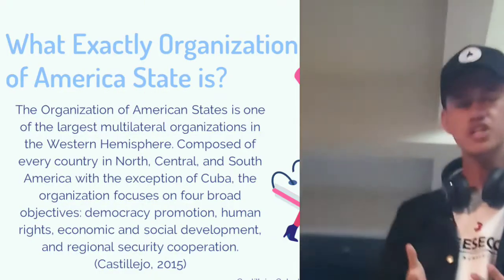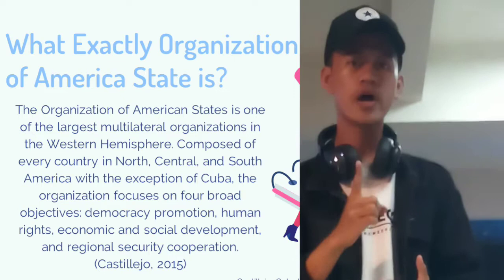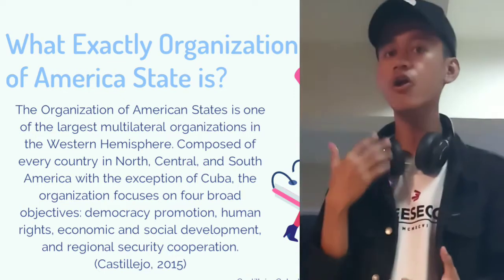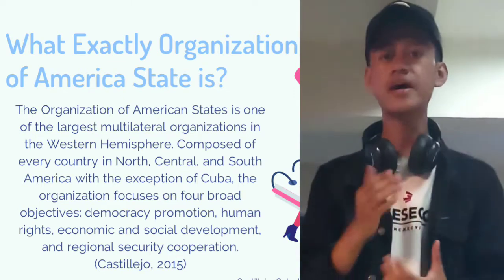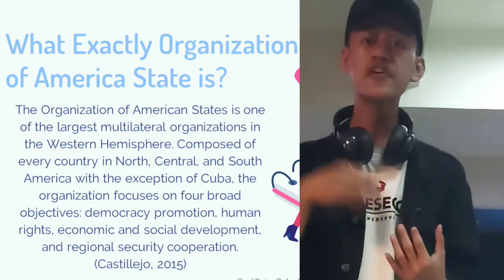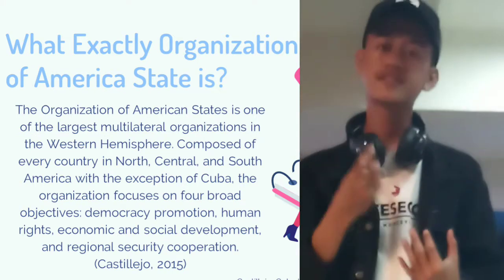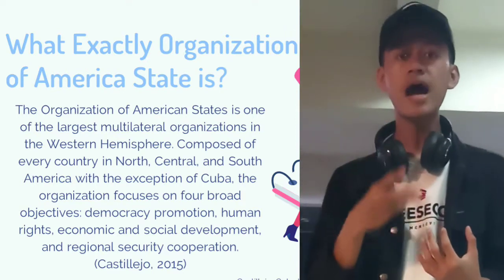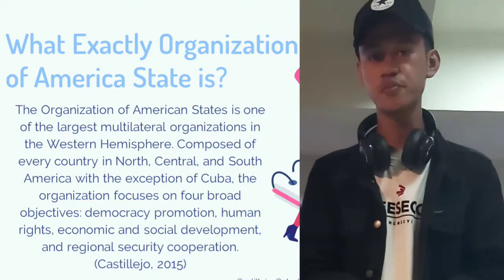The first explanation is about what exactly the Organization of American States is. It is one of the largest multilateral organizations in the Western Hemisphere. This organization is composed of every country in North, Central, and South America, with the exception of Cuba.